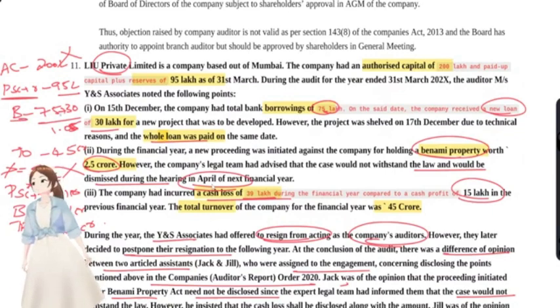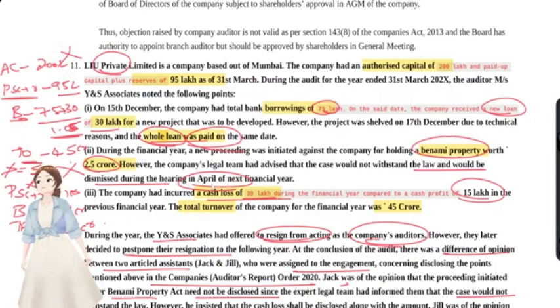For borrowings, at any point, it has to exceed 1 crore. Even if the loan was taken and repaid on the same date, at that date also the loan was 1.05 crore, right? It crossed and touched 1 crore. So, under borrowings, CARO is applicable.